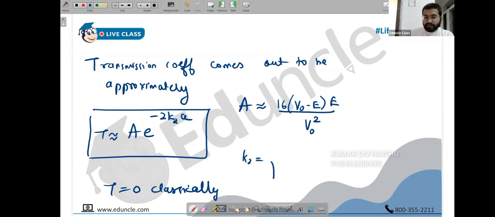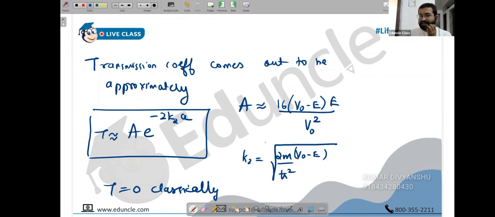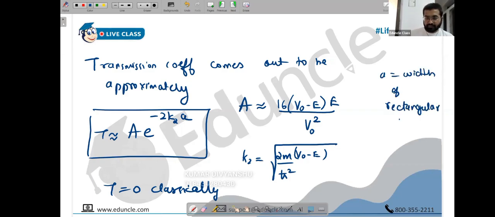K2 you already know. What is K2, people? K2 is under root of 2m into (V0 minus E) upon h-bar square. That was K2 square, so I just take a square root on that value. K2 square was 2m upon h-bar square into (V0 minus E). So K2 we already know. And small a is the width of the rectangular barrier, so that you have already seen. Make a note, please. Just one formula that I wanted you to learn by heart. Nothing else. They won't ask anything else.